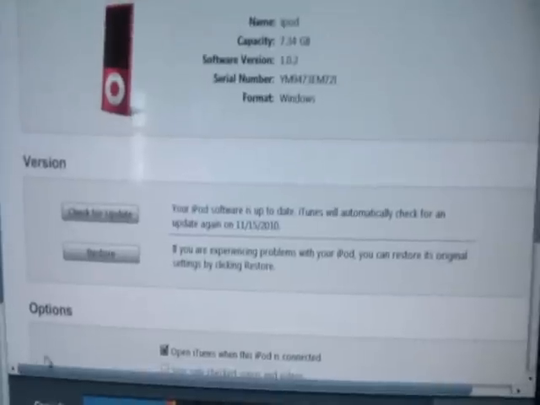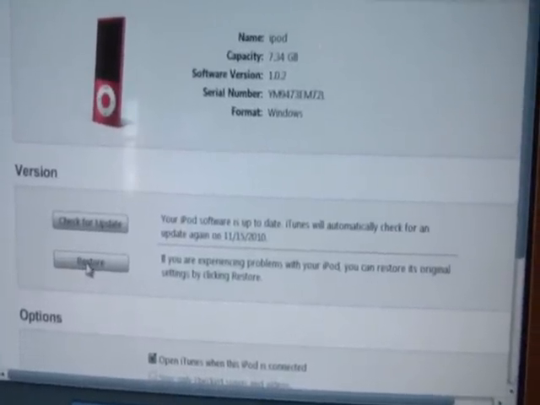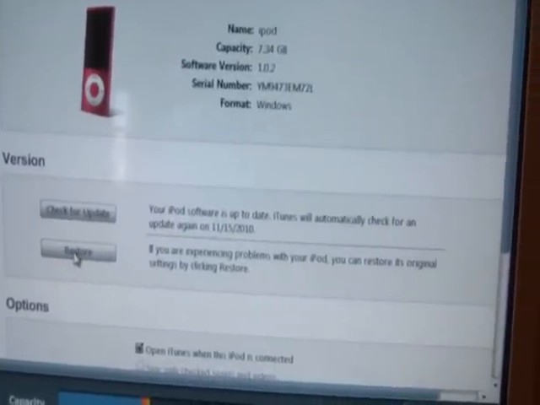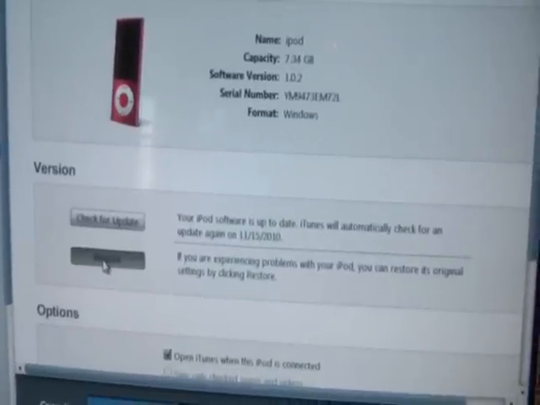Now what we have to do is we have to click restore. Now remember, once you do this, it's going to erase everything. So let's click on that.